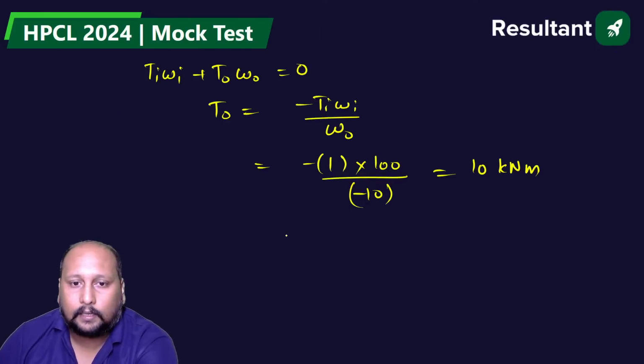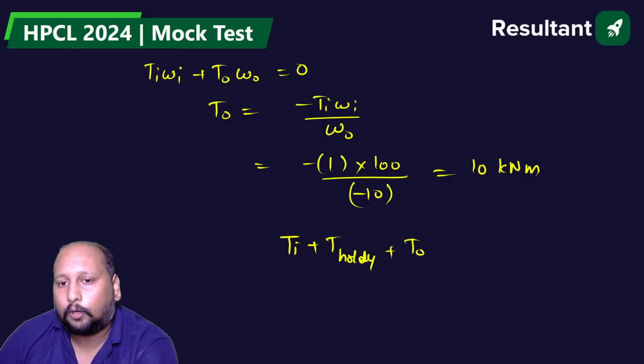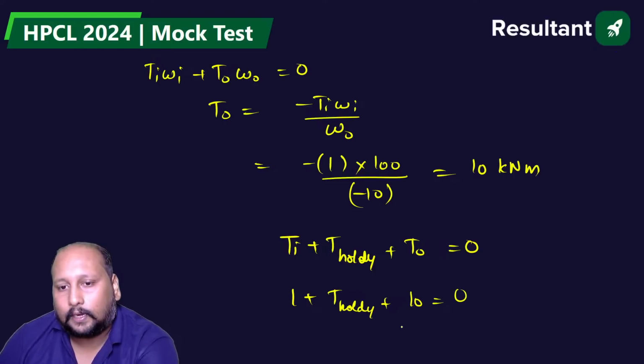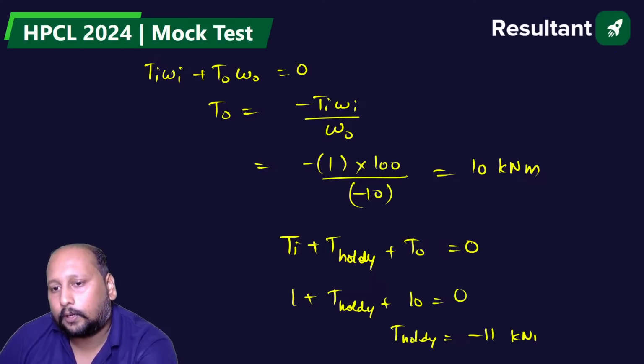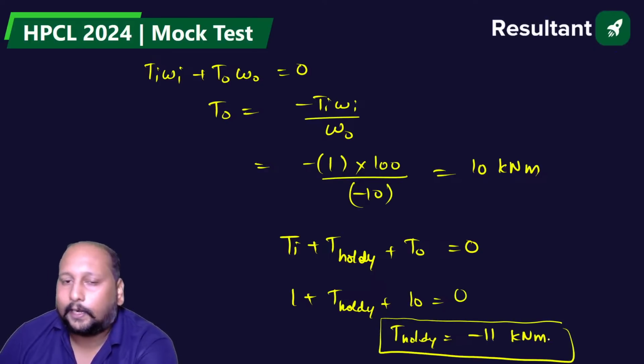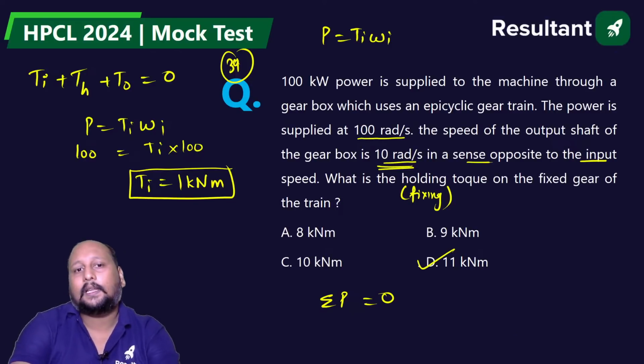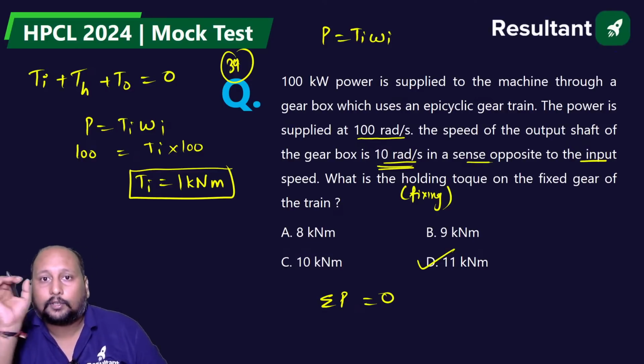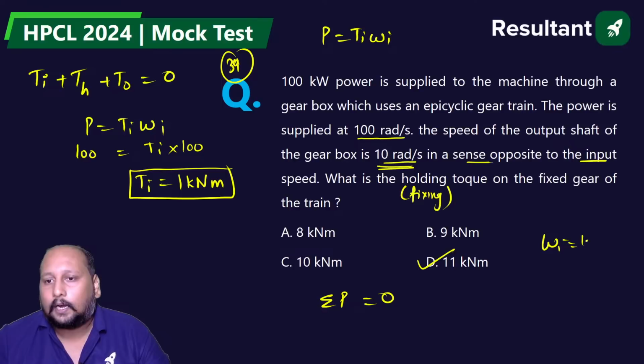So the input torque plus holding torque plus output torque is equal to 0. Input is 1. Holding torque we need to calculate. Output torque is 10. So we are getting the holding torque as somewhere around minus 11 kilo Newton meter. I think they have given the magnitude, so option D is the correct answer. 10 is not correct. They are asking holding torque, guys. Make sure, because our input is 100 radian per second, and output is minus 10 radian per second.